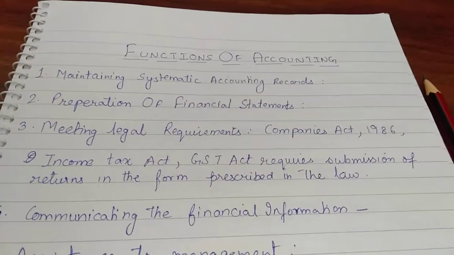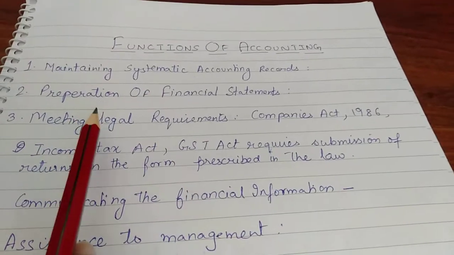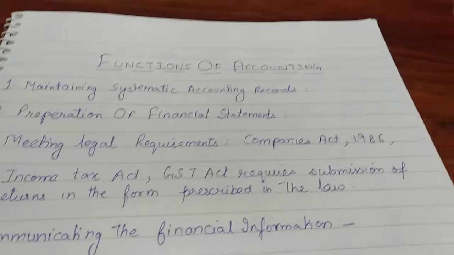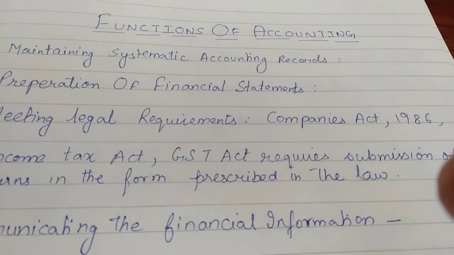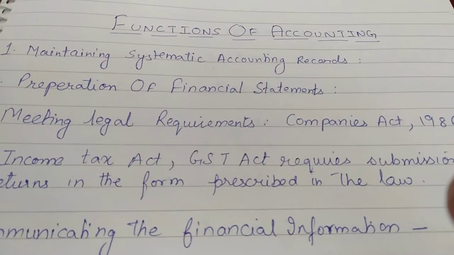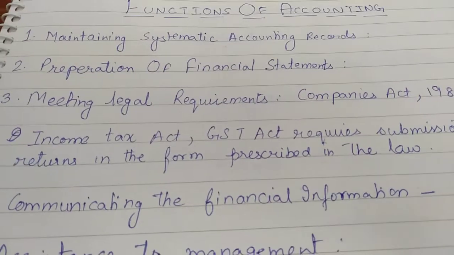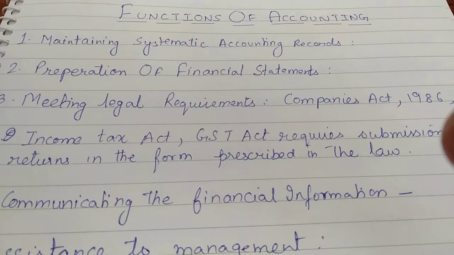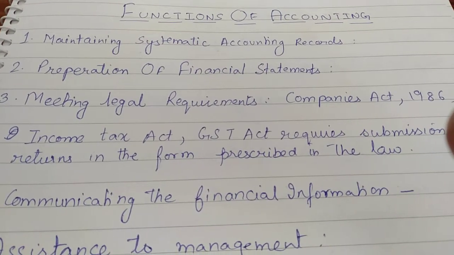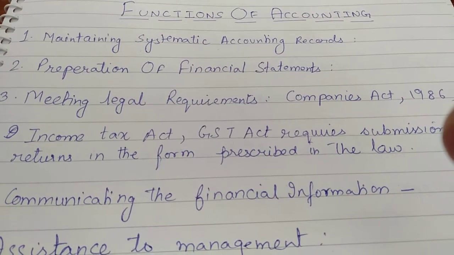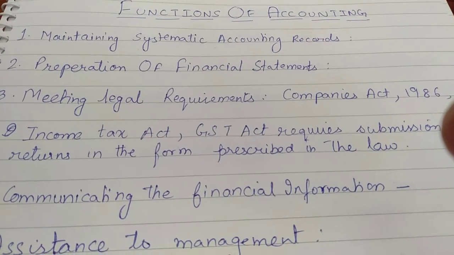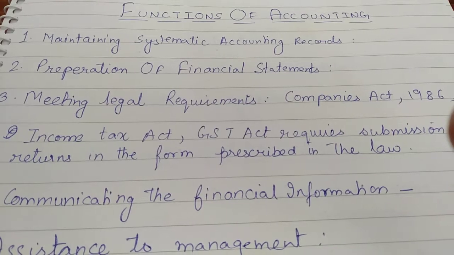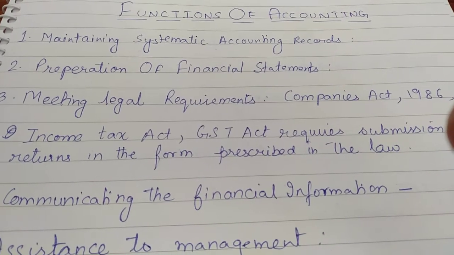Second function of accounting, preparation of financial statements. As I yesterday already told you, basically there are three financial statements which we are going to prepare again and again in accounts. From journal and ledger we will derive a trial balance, and from trial balance you are going to prepare financial statements, that is trading and profit and loss account and a balance sheet.